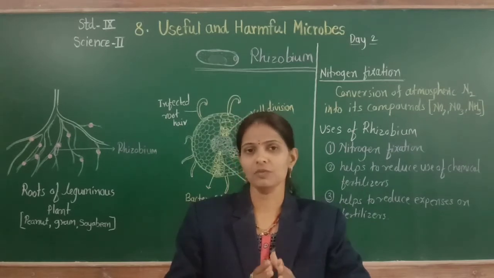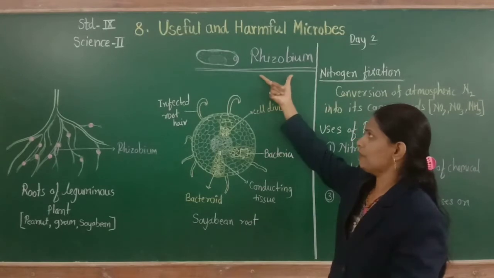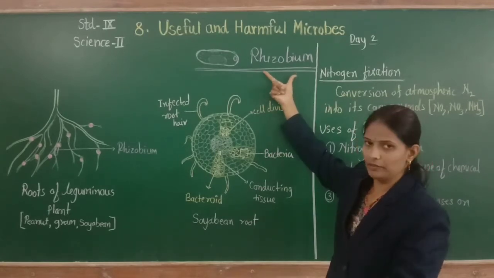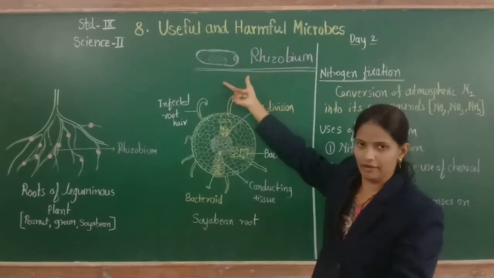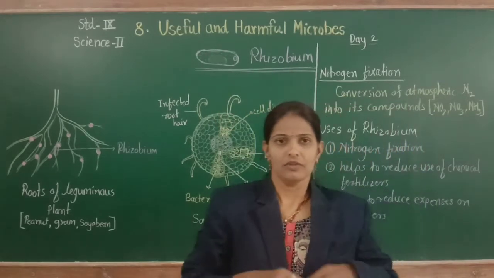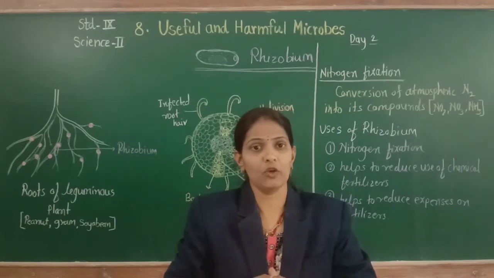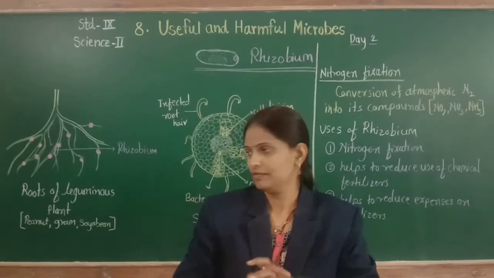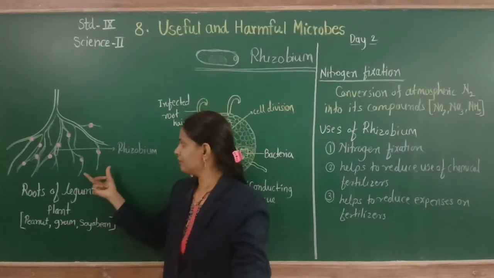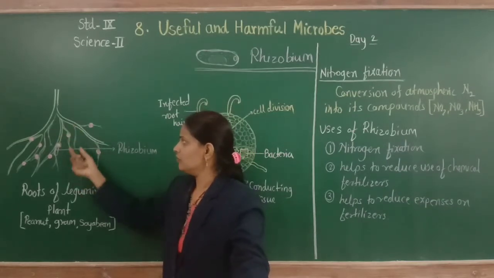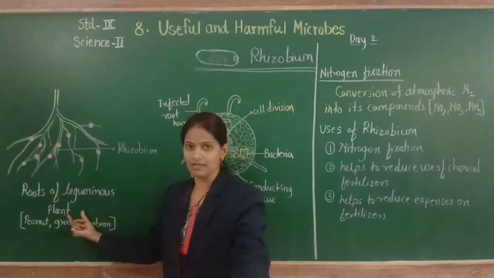The second useful microorganism is rhizobium. This is the structure of rhizobium bacteria. This rhizobium bacteria is present on the root nodules of leguminous plants. See, these are the root nodules of leguminous plants. These roots have nodules, and that is why they are called leguminous plants.